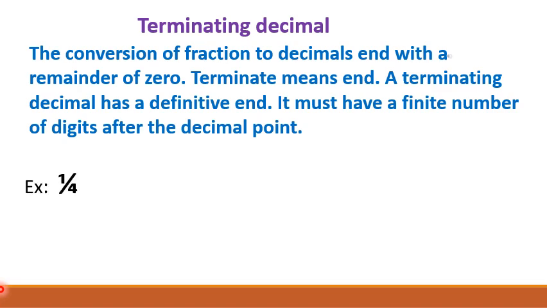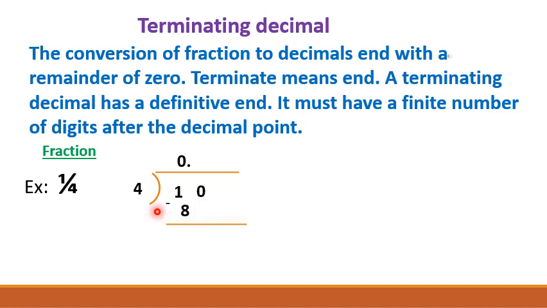For example, 1 by 4. 1 by 4 is a fraction. We will convert it into decimal form by doing simple division. So, 1 divided by 4. We will do it like this: 1 here and 4 here. We cannot divide it like this, so we have to take a 0 and put a decimal point here. Now to divide 1 by 4, we have to take a 0 here also. Now we will be able to solve this.